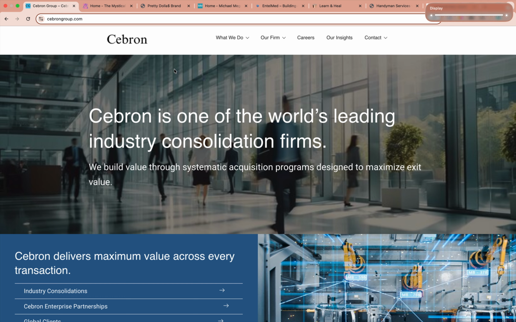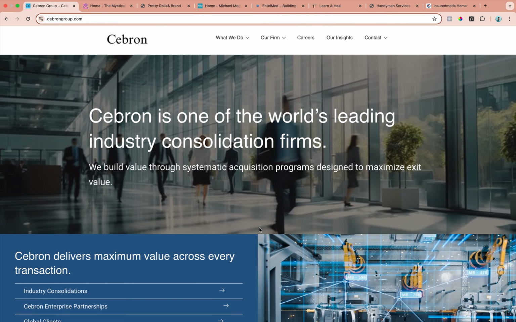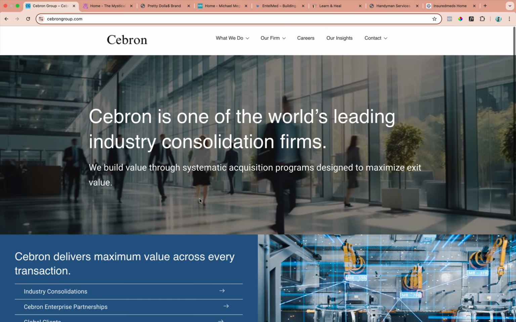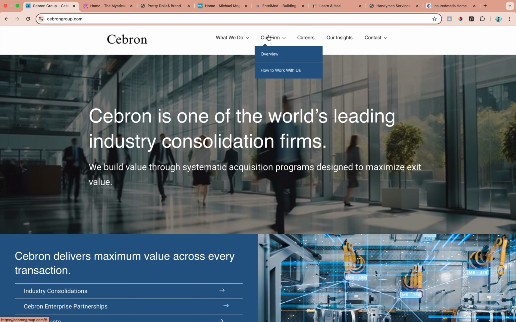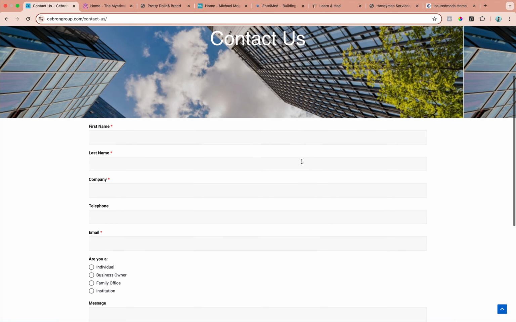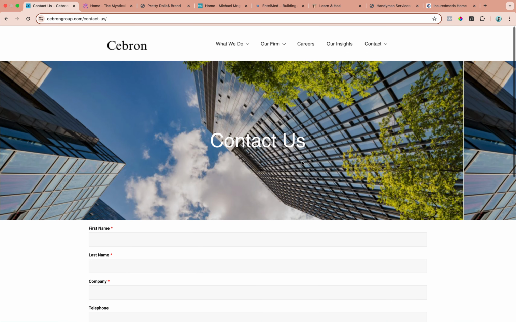The first website is sebrongroup.com. This is a professional website for a business, the Sebron Group. Here I have designed a modern style look with WordPress Elementor. Here is its navigation system. You can directly navigate to other pages, like the contact us page, which is integrated with a form where you can enter all your details and we will immediately contact you.